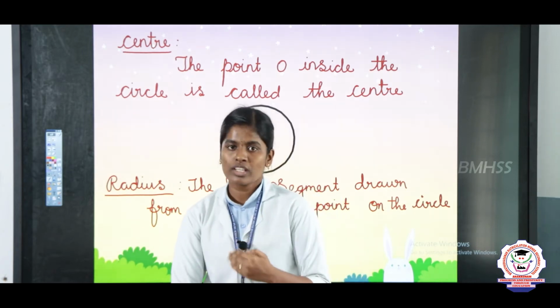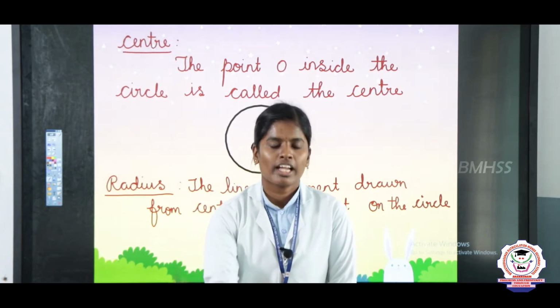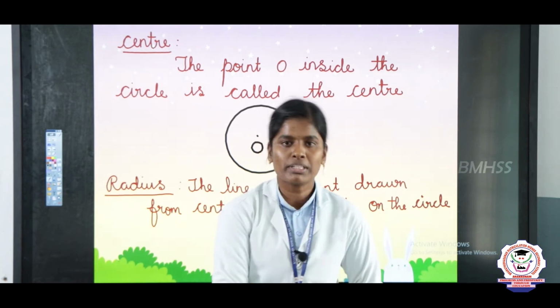Next we are going to see what is that? Yeah, very good. That is diameter. The next one is diameter. So diameter means the line segment drawn through the center that joins 2 points on the circle.